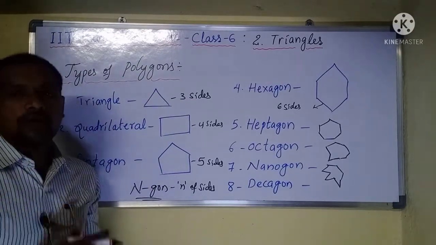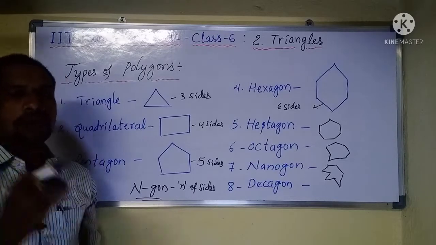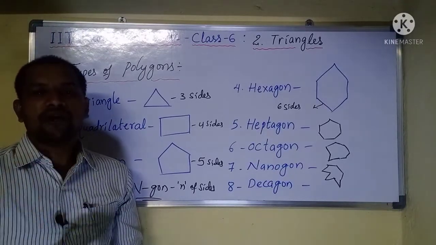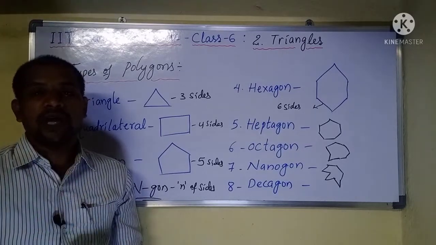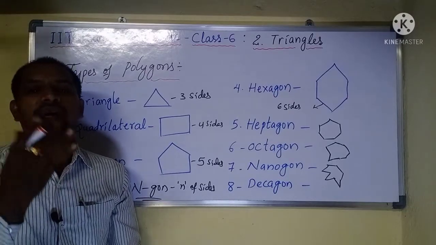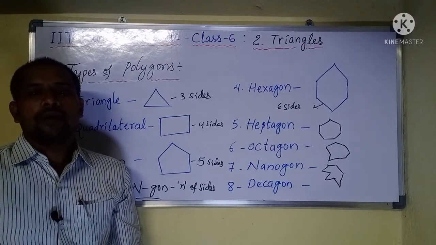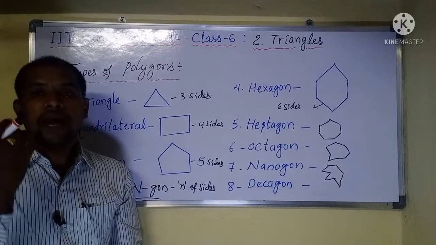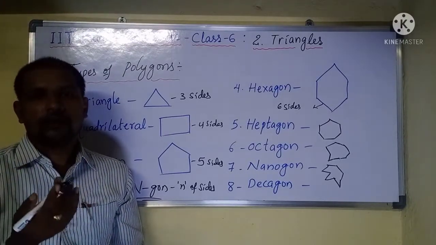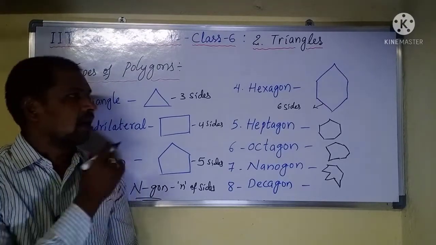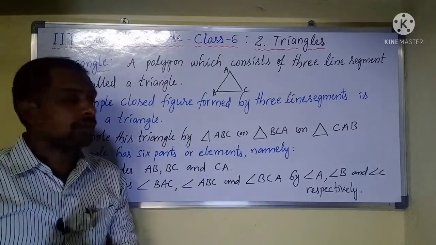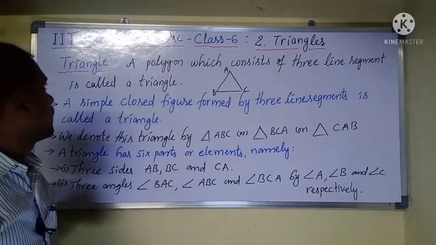In this chapter we are going to discuss the definition of a triangle, properties of a triangle, types of triangle, and what measures form a triangle and what measures do not form a triangle.